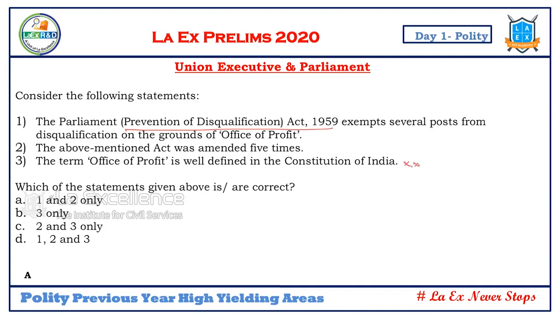If I know only this point, I can make the answer. Don't worry about the statement being amended 5 times or 10 times, I don't need to bother about it. Why? Let me explain. The term office of profit is well defined in the Constitution? No. If it is well defined, why do we need again a detailed law on that? I know this statement is wrong, absolutely. Because office of profit is not defined well, that is the biggest challenge here. So, in this context, the third statement is wrong.